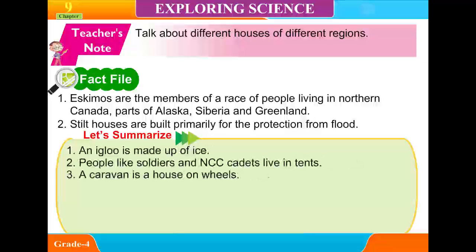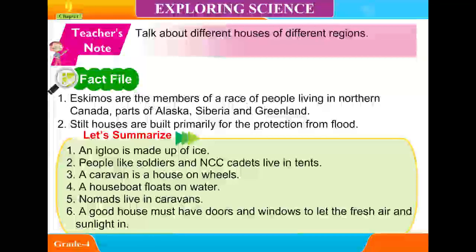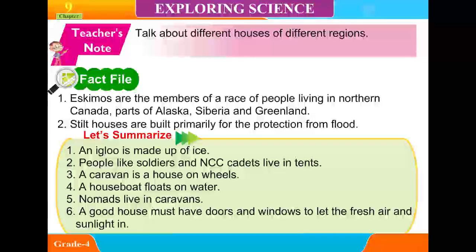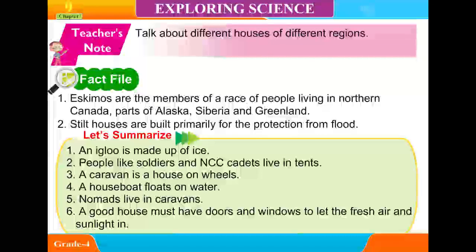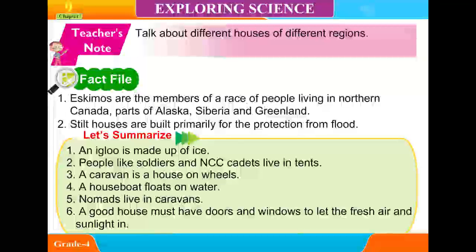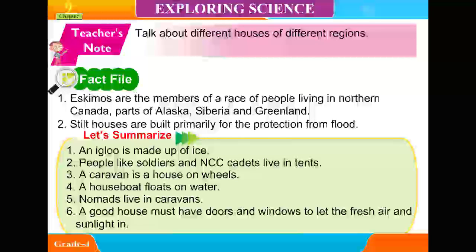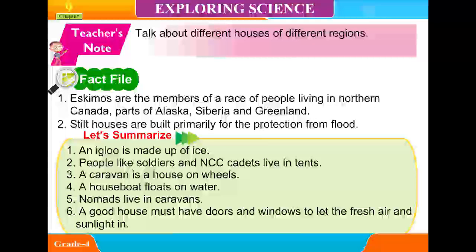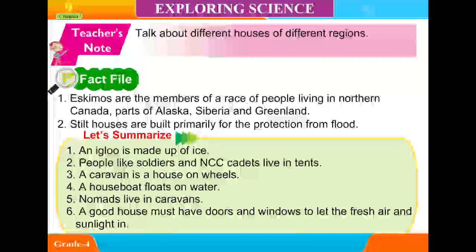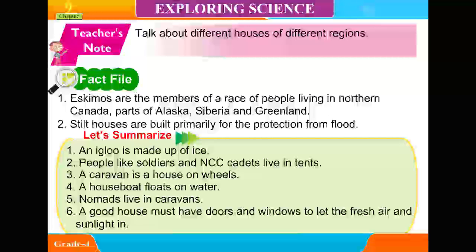Let's summarize. 1. An igloo is made up of ice. 2. People like soldiers and NCC cadets live in tents. 3. A karwa is a house on wheels. 4. A houseboat floats on water. 5. Nomads live in karwas. 6. A good house must have doors and windows to let the fresh air and sunlight in.